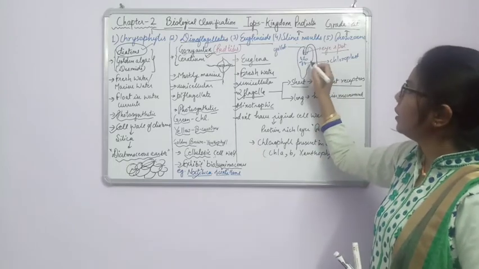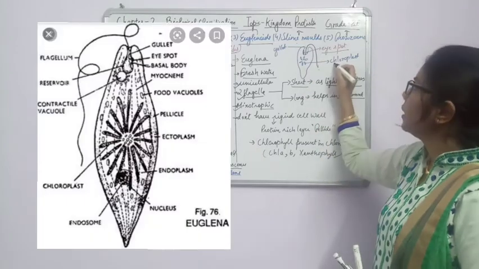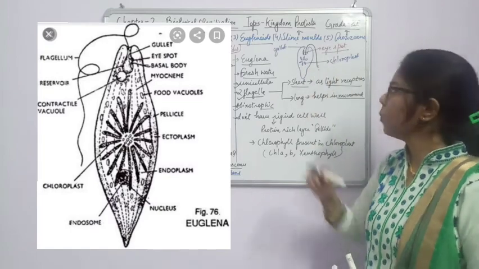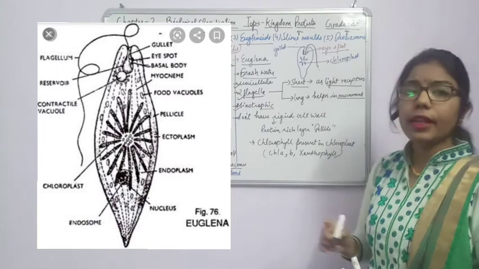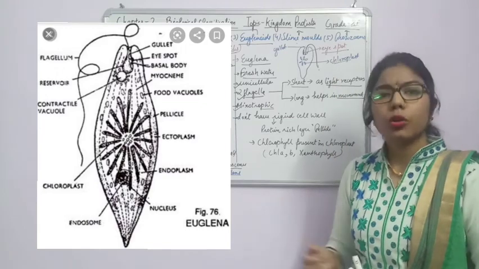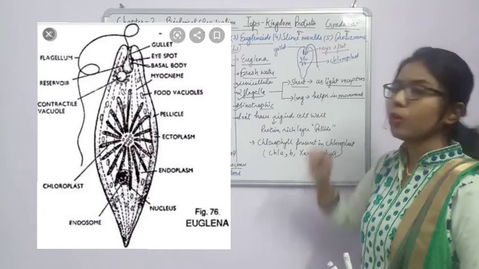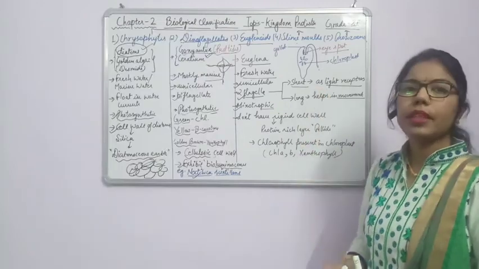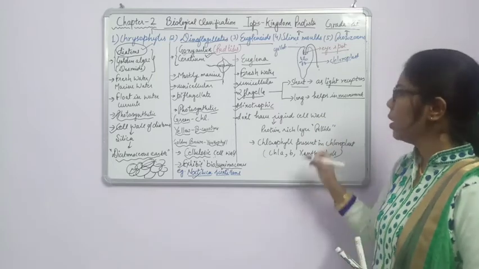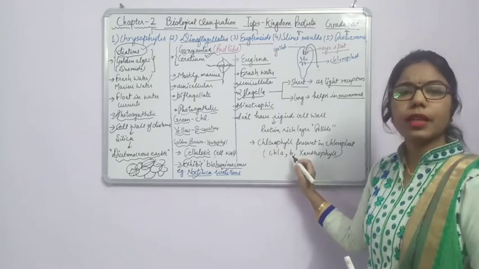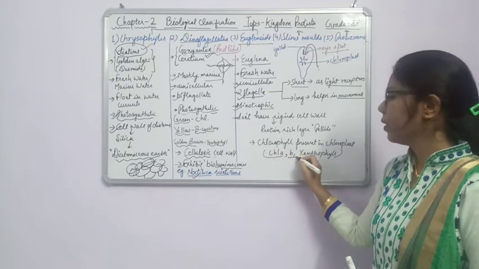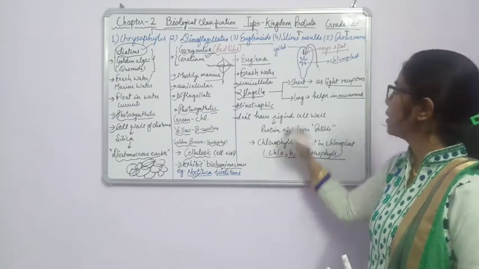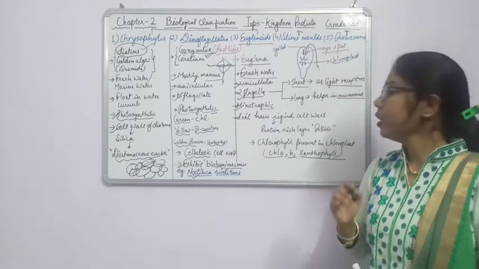Another important thing about euglena is that they have radially arranged chloroplasts. We know that whenever it is following the autotrophic mode of nutrition, chloroplasts must be there. If chlorophyll is not there, it means there will be no photosynthesis. So what types of pigments are present? Chlorophyll a, chlorophyll b and xanthophyll are present. These pigments are present in the chloroplast of the euglena.